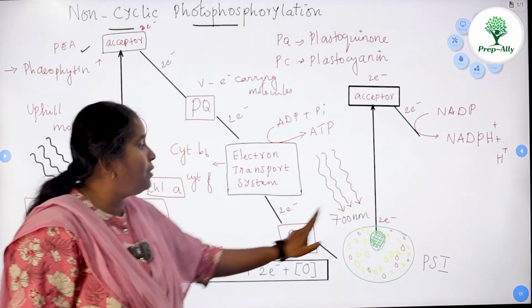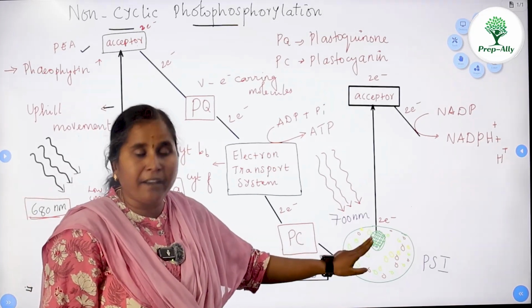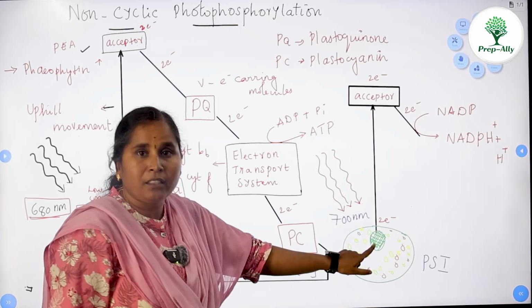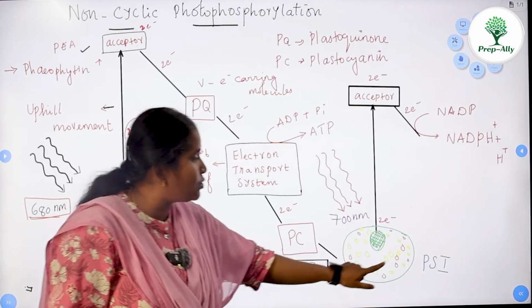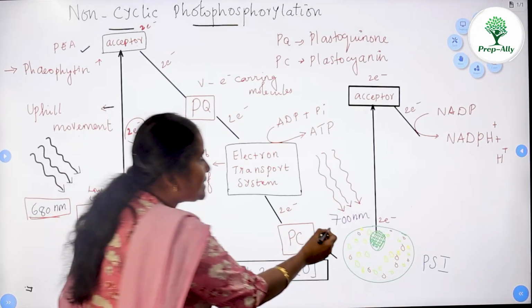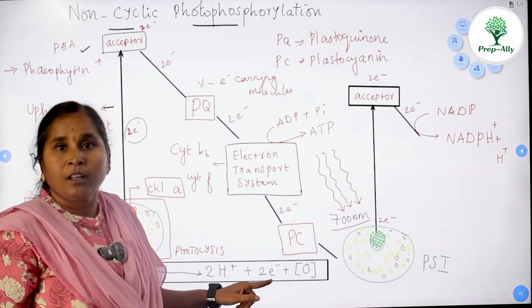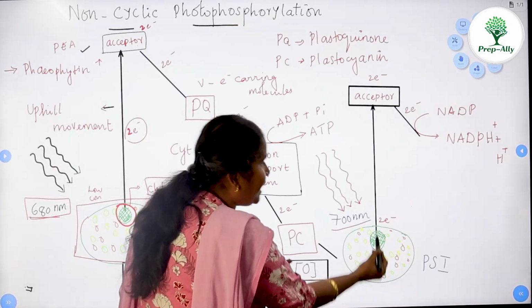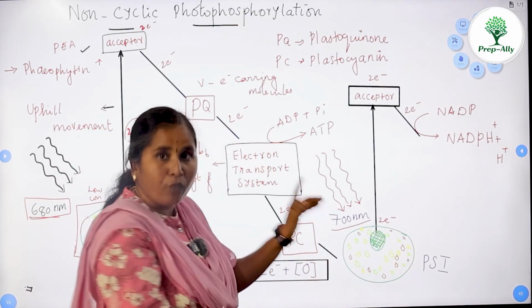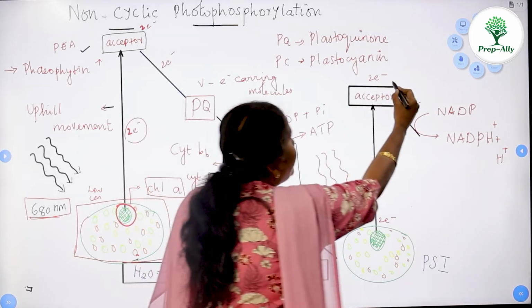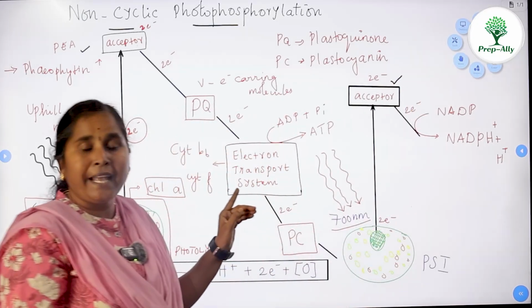When the electron reaches photosystem 1, the light hits this reaction center and associated pigments at 700 nanometer. Now the electron is again excited from photosystem 1 and it is accepted by the primary electron acceptor.